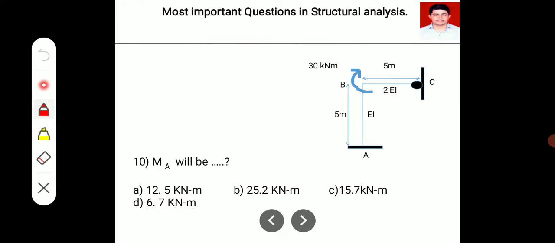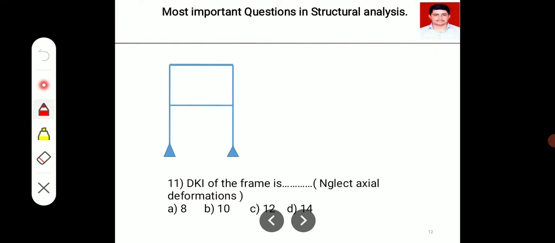Okay, a similar problem is there. An external moment of 30 kN is applied at joint B and what will be the moment induced at this end A, the fixed end? So one end is fixed over here and the other is hinged. So what is the value of the moment induced at point A? Next, the 11th question is about the degree of kinematic indeterminacy. One frame is given, single bay, two story.